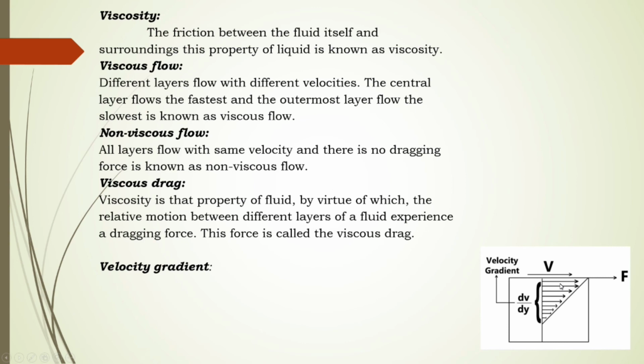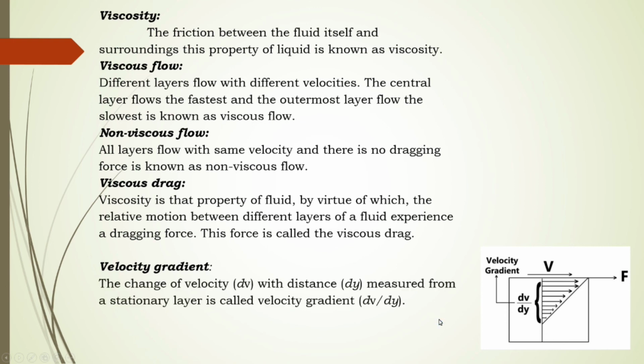If we consider the vertical as the y-axis and horizontal as the x-axis, then the change in velocity from the upper layer to the lower layer is dv, with respect to the distance from the upper layer to the lower layer. Hence this is dv upon dy, means a change in the velocity with respect to distance is known as velocity gradient. And hence the next is the coefficient of viscosity.